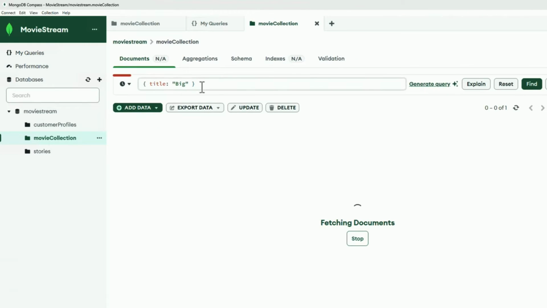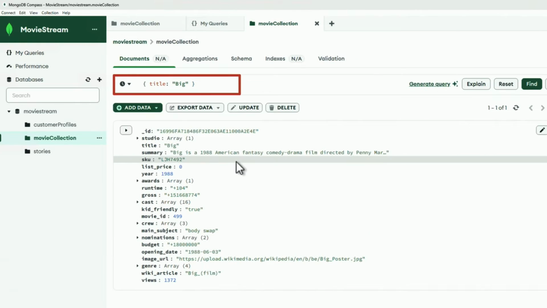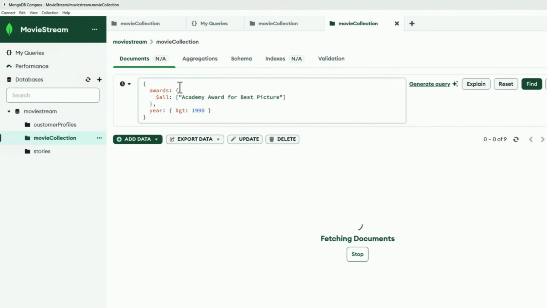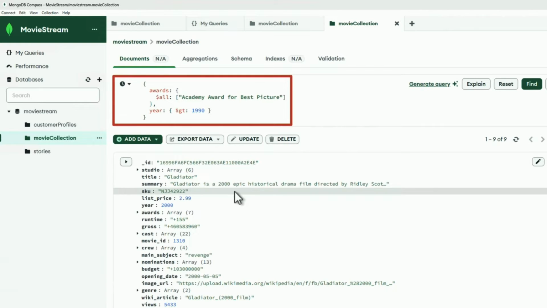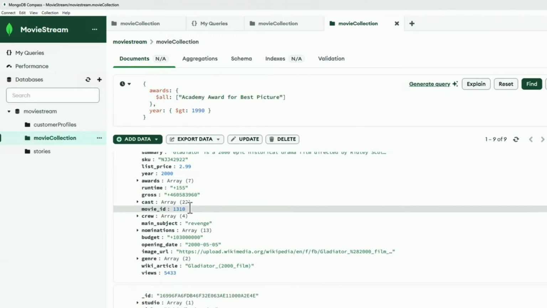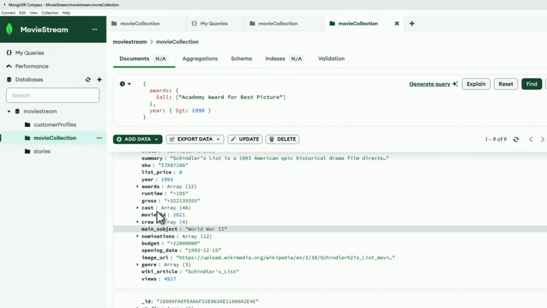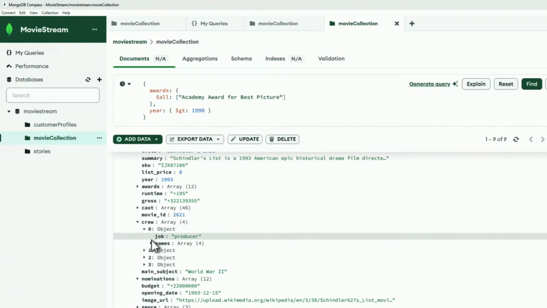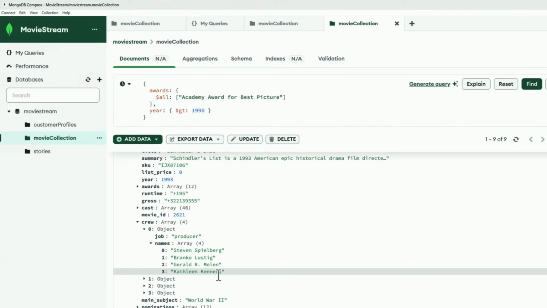I want to look up the movie Big. Here's information about the movie Big. I want to do a more complicated query, a more sophisticated query, just using the MongoDB syntax. Say, hey, I want to look at Academy Award winners after 1990. Terrific. Here they are. Guess we have Gladiator. It's won a lot of best pictures and best actors. You have Steven Spielberg's probably responsible for half of these movies, right? So you're working with this data really, really easily.